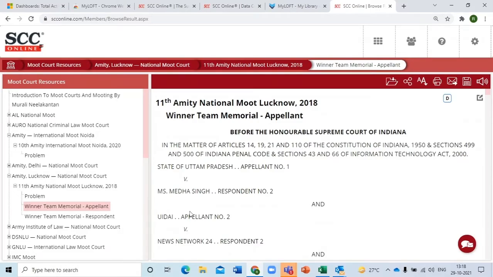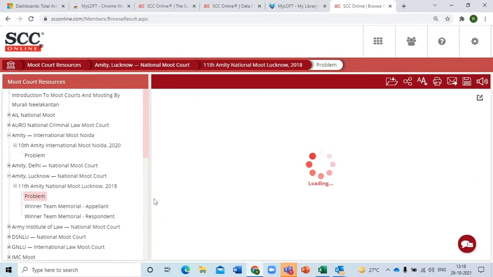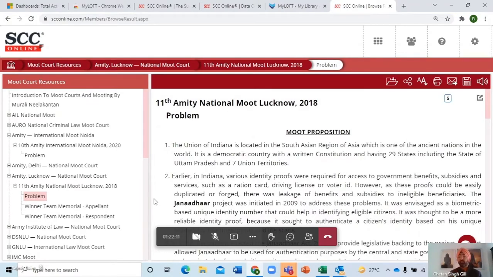Rather than creating your own moot court problems, because that takes a lot of time, you can use these moot court problems, and then you can also share the winning team memorial after the team has made a memorial, to show that this is how you need to make it. So it'll save a lot of your time, and the practice will be done anyway. So this can be used.